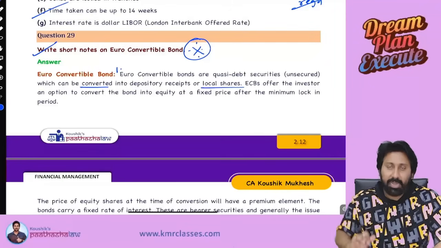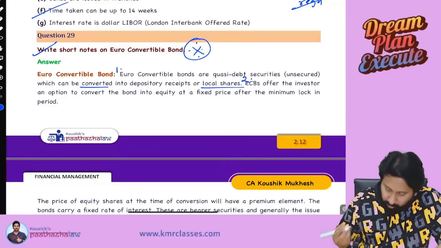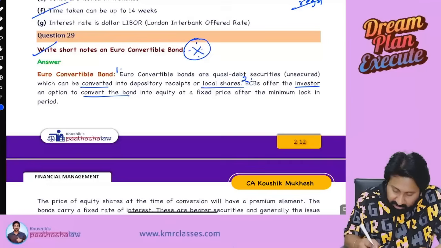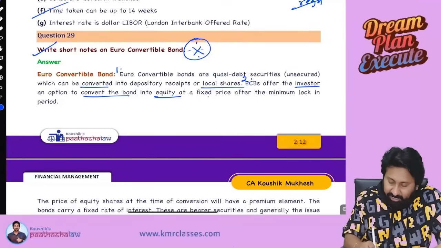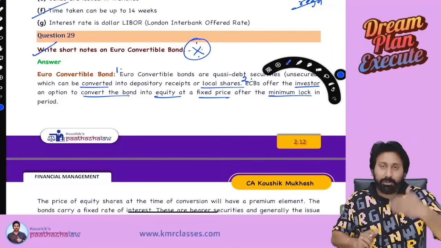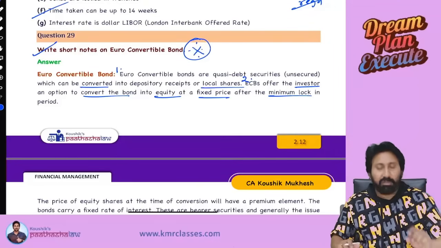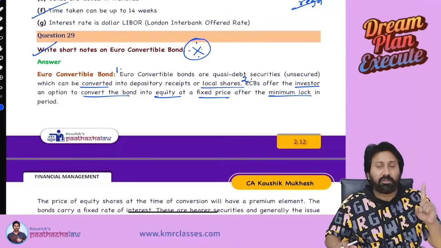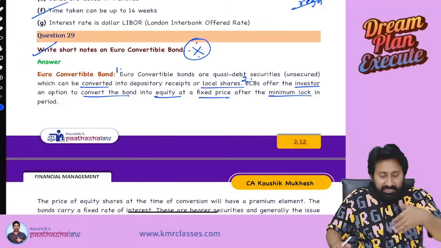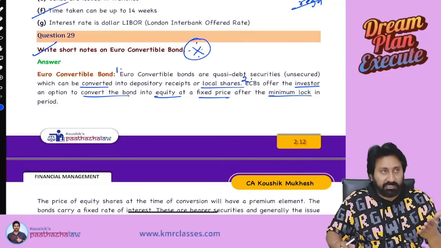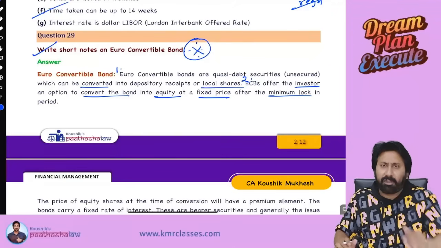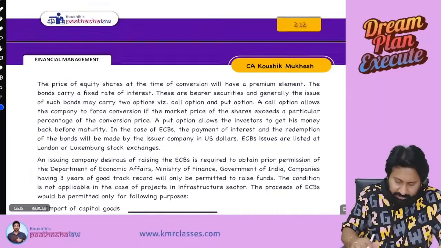Very good. Next, point 2. It will offer the investor an option to convert the bond into equity at a fixed price after a particular time period. So the first one: a Euro convertible bond is a quasi debt security which gives us an option of conversion into shares. This Euro convertible bond offers the investor the option to convert the bond into equity at a fixed price after some period of time. Okay, 2 points over.